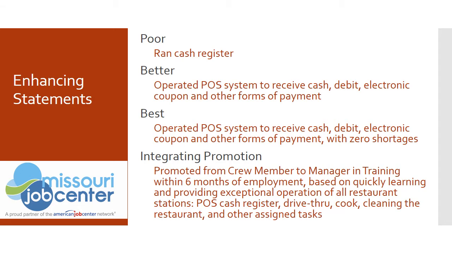This slide shows 3 ways to present the same task on a resume, as well as a fourth statement that integrates the task into a more complete explanation of a quick promotion. The first is poor because it does not provide much detail and no results. The second is better because it does provide enough detail to understand they understood the task they were to complete. Better yet is operated point-of-sale system to receive cash, debit, electronic coupon, and other forms of payment with 0 shortages, which demonstrates positive results from the way they did the job.